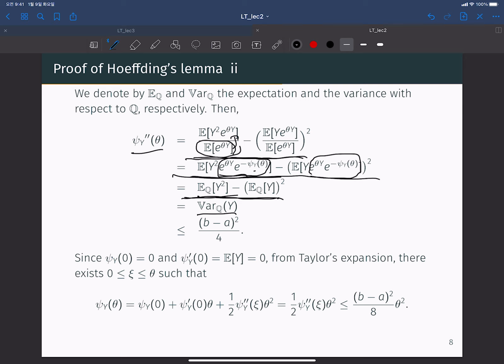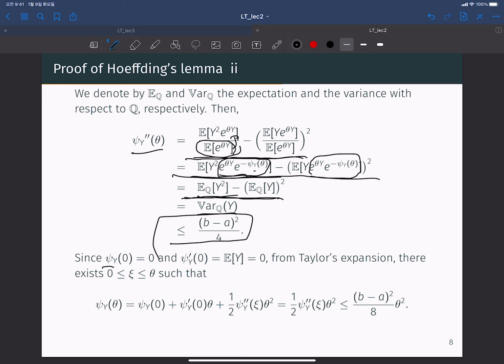And also we know that with any probability measure, because Y is bounded, the absolute value of Y minus (a prime plus b prime) over 2 is always bounded by (b minus a) over 2. We know that the variance is always less than or equal to (b minus a) squared over 4 with any probability measure Q. So we have this final inequality.